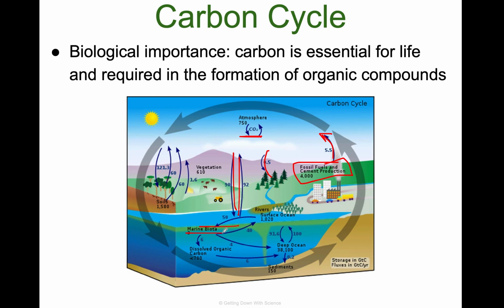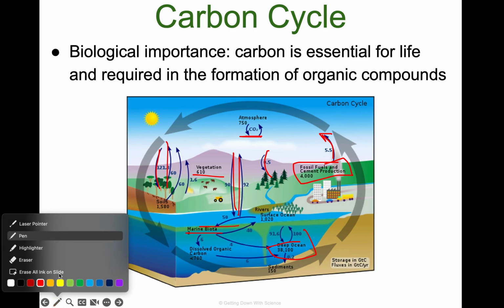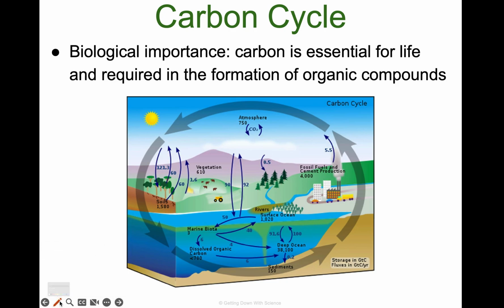Marine biota, so things that are living in the ocean, can also be a source of carbon. Deep ocean is a source of carbon, of course, soils and plants and that sort of vegetation. So here's the carbon cycle. It goes up into the air, goes down back into the soil through the plants, also gets trapped in the oceans. And it's important for all life. Done, period. End of story. That's it.